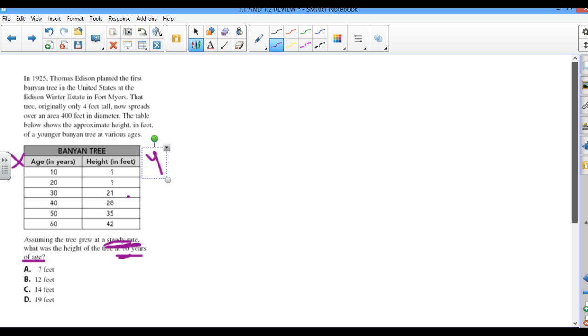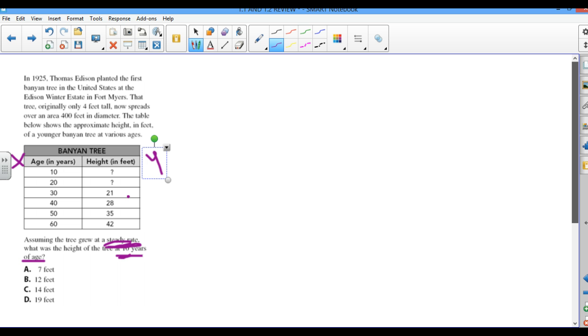Basically the body of the question doesn't really have anything to help us out, so we have to go by the graph. Does it matter that the tree that we first planted was 4 years old? No. They didn't really tell us anything here about how fast the tree is growing, but by looking at the graph we can see how the tree is changing every 10 years.